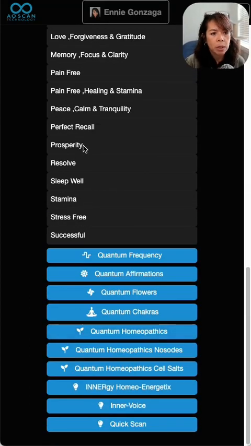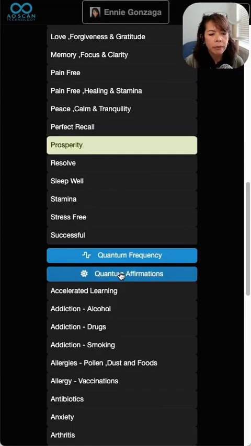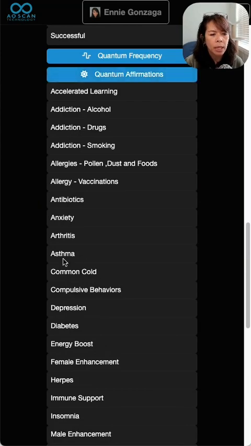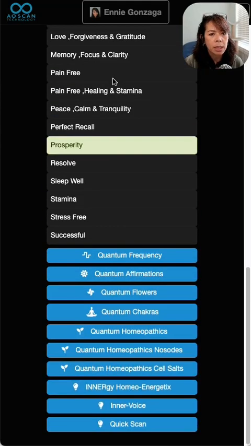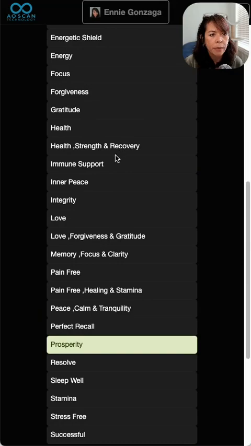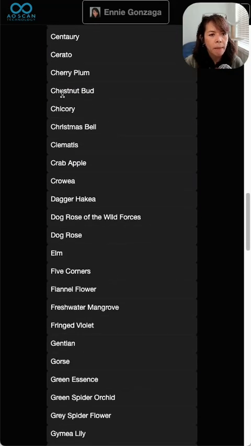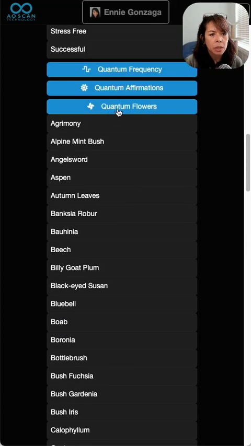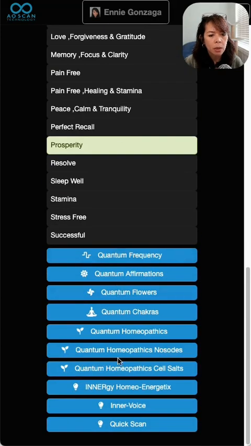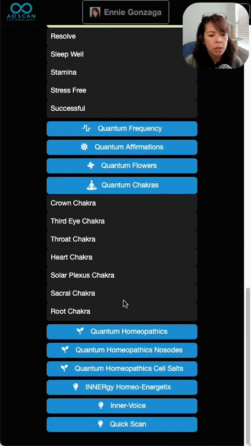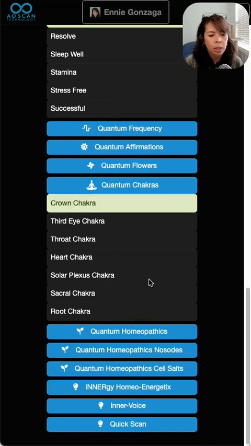We had prosperity. Under Affirmations, we had asthma. Quantum Flowers, we had chestnut bud. You always want to close these down. And then the next one was the chakras, and we had the crown chakra.